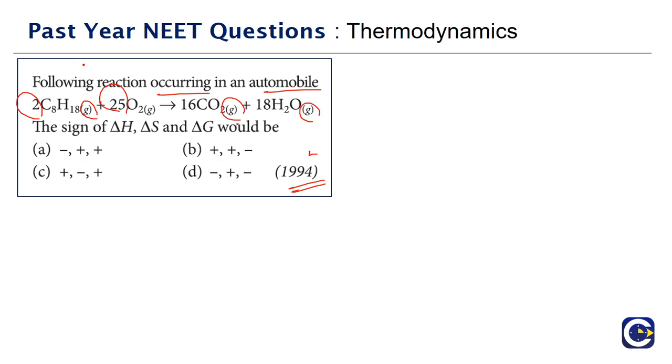But generally when you are representing the combustion reaction, the water will be indicated in the liquid state. But here, since in the automobile chamber the conditions they are maintaining, they would get the water in the gas state. That's what the equation given to us. So our analysis should be based on considering that H2O is in the vapor state or the gaseous state. But normally whenever we are representing the combustion reactions, we will be representing the water to be in the liquid state.